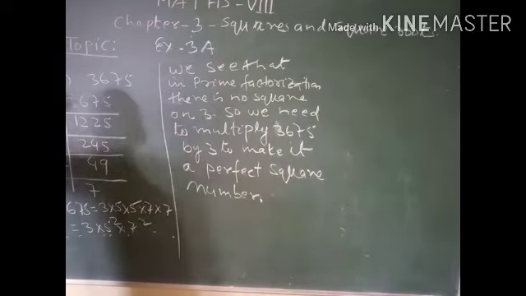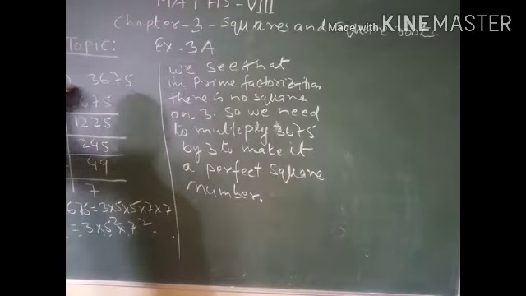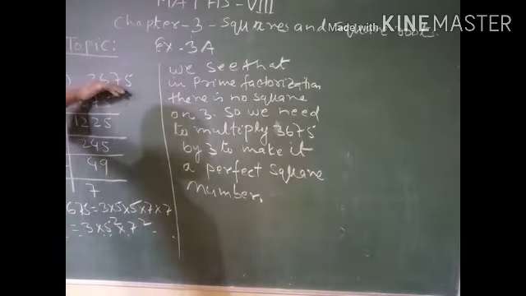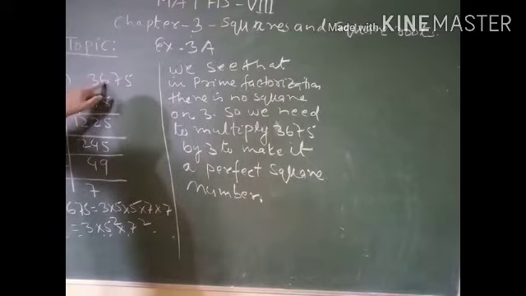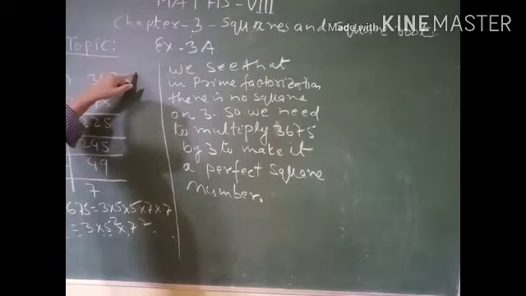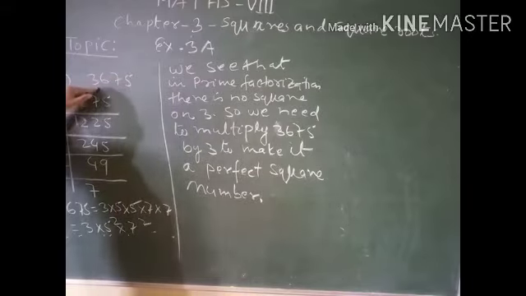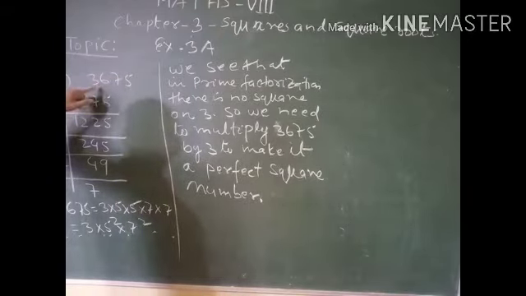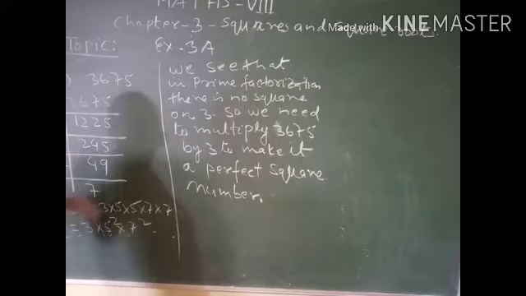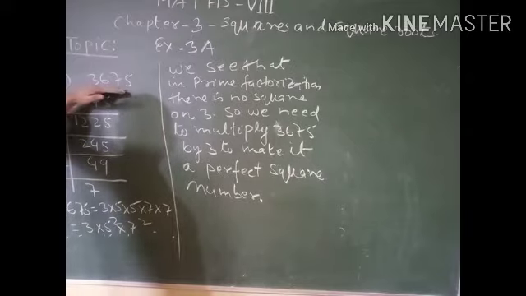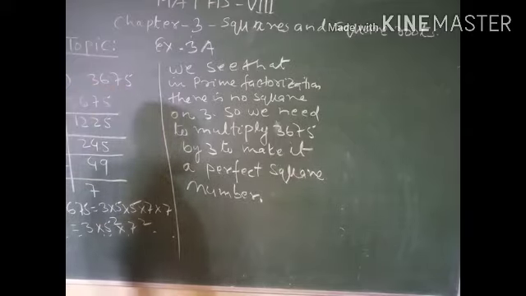Question number 3. You have to find the least number by which if you multiply 3675, then it will become a perfect square number. The question is that by what least number 3675 should be multiplied so that it will become a perfect square number.